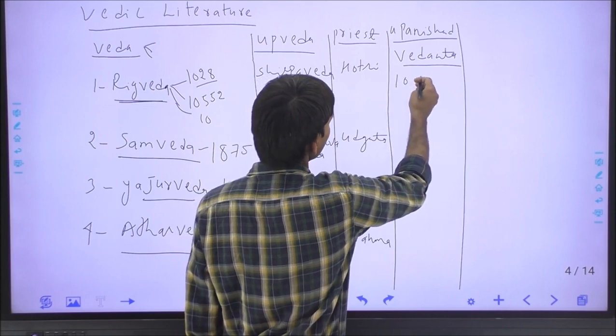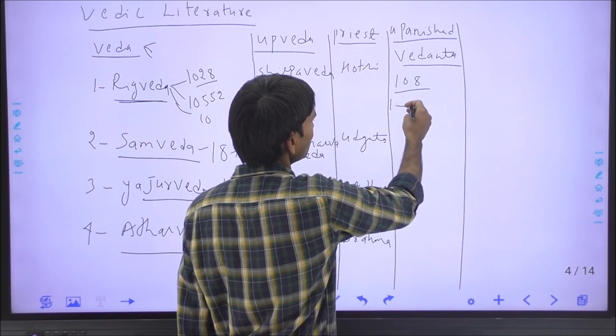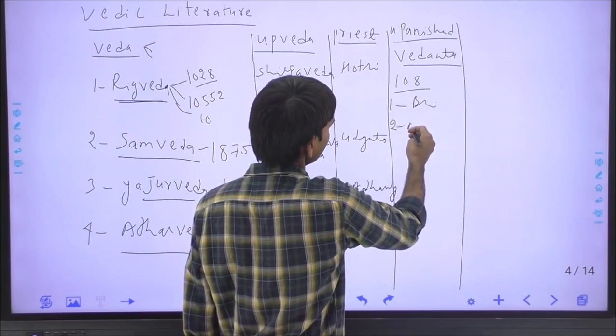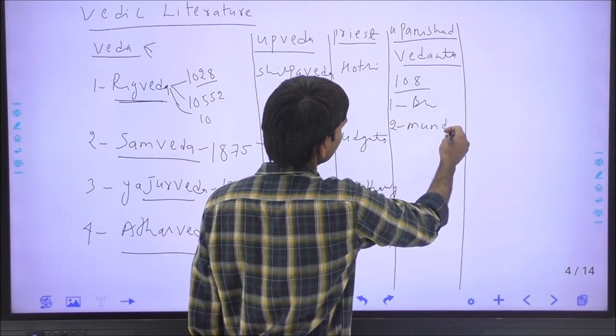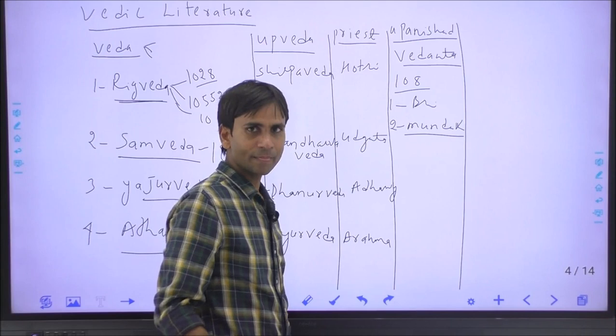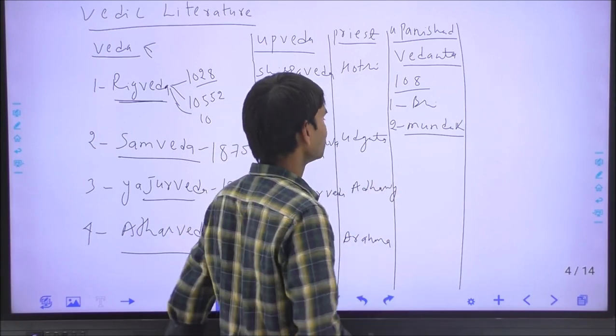There are 108 Upanishads. The largest Upanishad is the Brihadaranyaka Upanishad, and the shortest Upanishad is the Mandukya Upanishad, and the Mundaka Upanishad is where India's great statement has been written, Satyameva Jayate, truth alone triumphs.